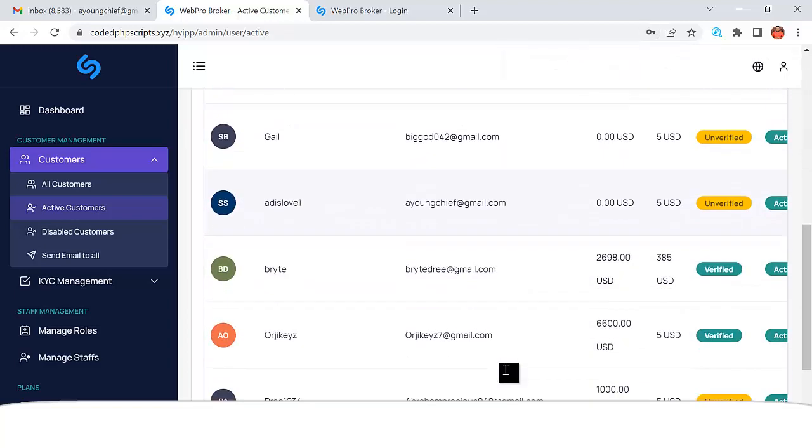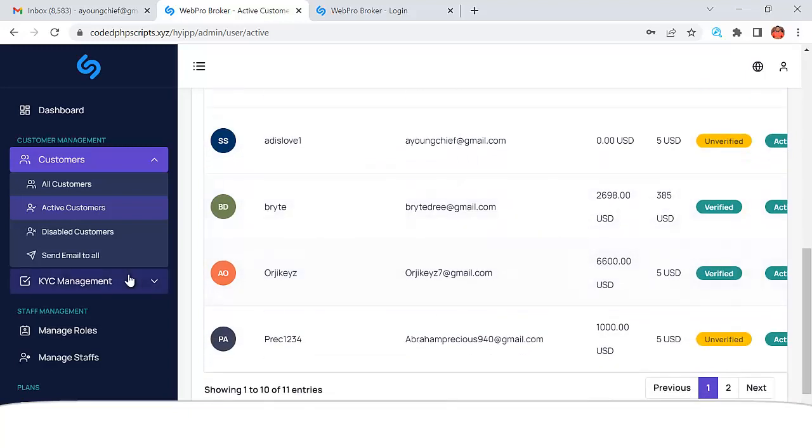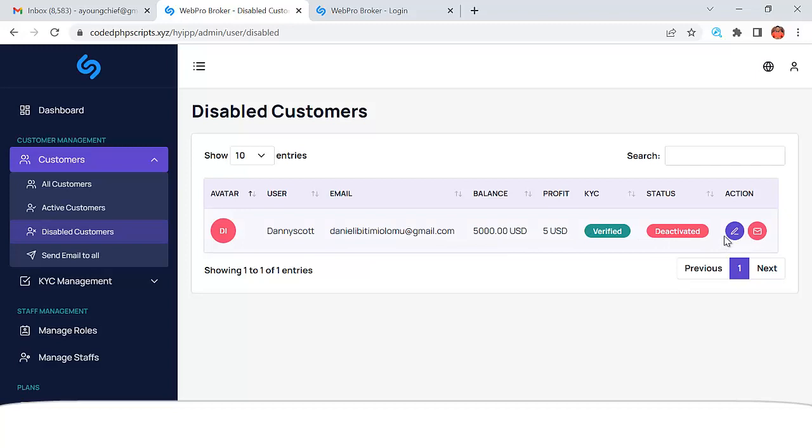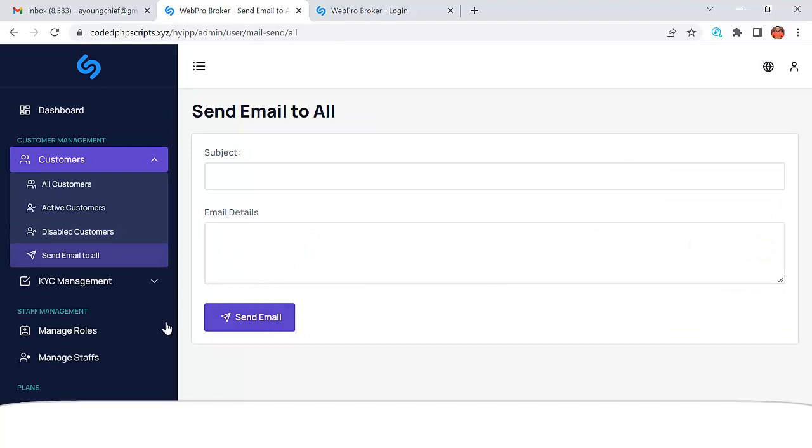So admin can actually go ahead and manage any particular user's account. If you go to disabled accounts, we're also going to see the accounts that were disabled, and we can actually edit the account and enable the account. We can also send an email to those particular users.